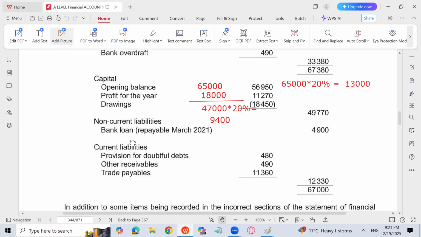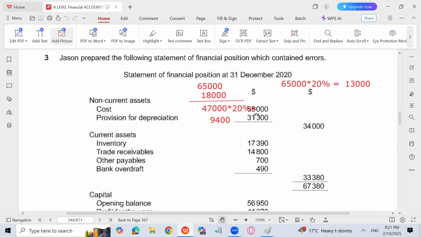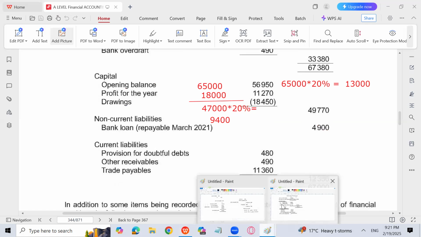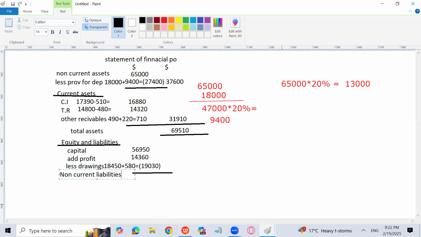Sir, why? Son, non-current liability is supposed to be paid after 1 year. If you have taken a loan for 5 years or 6 years. But when do you have to pay this loan? In March 2021, after 3 months. So it should be shown as current liability rather than non-current liability. So there is no non-current liability in this question.